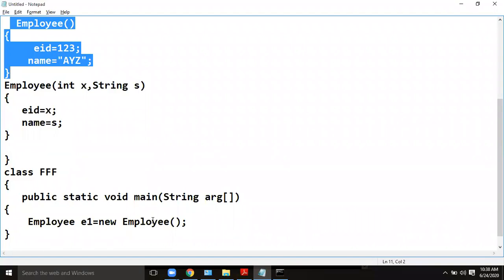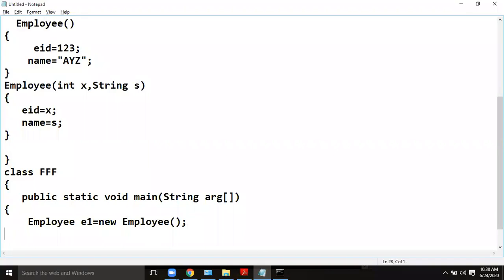That is the default. Now you see the second version, employee e2. Here 247 comma a value like Harish is given. So this invokes the second version.